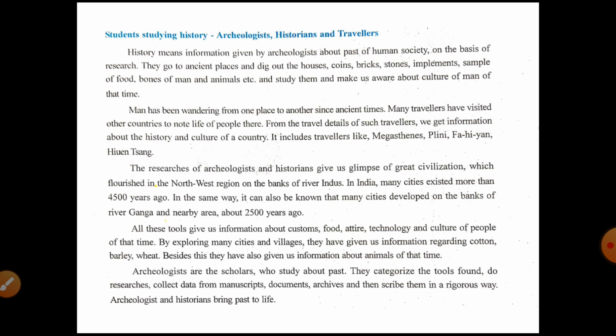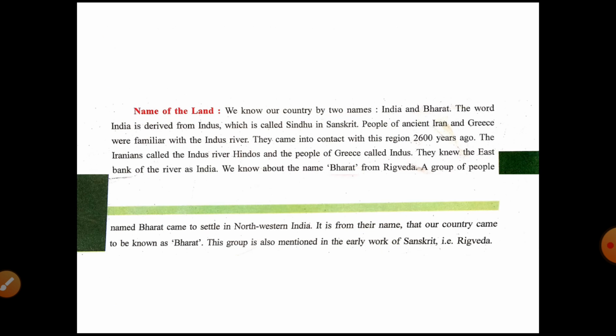Archaeologists and historians bring the past to life. They tell us about the past. We come to know about the past with the help of the studies of archaeologists.